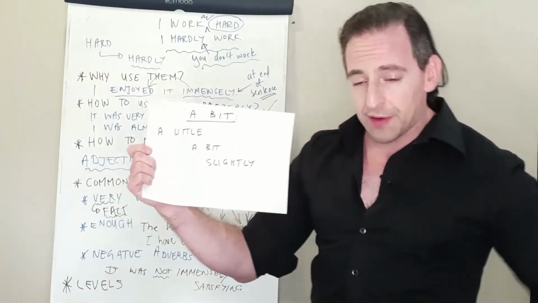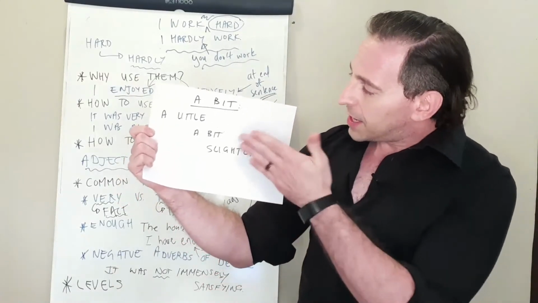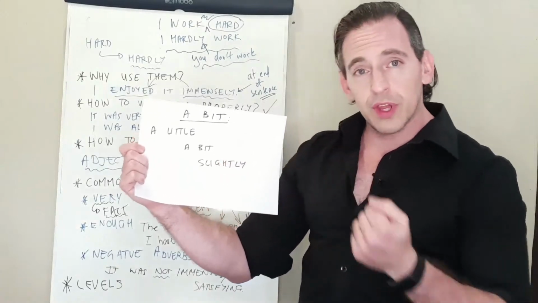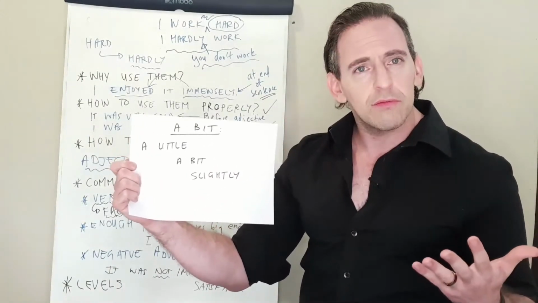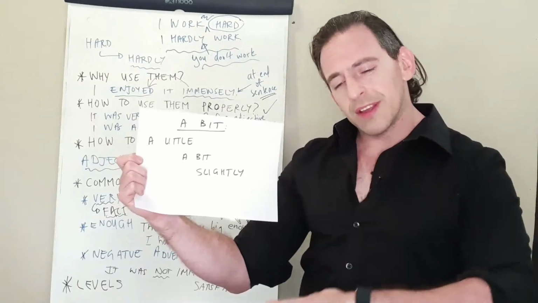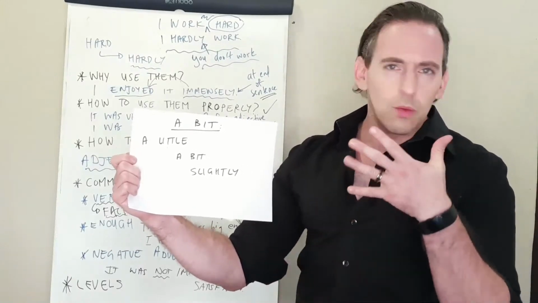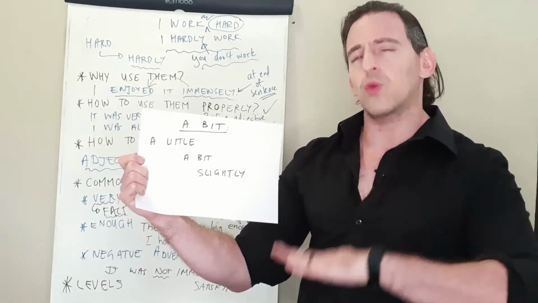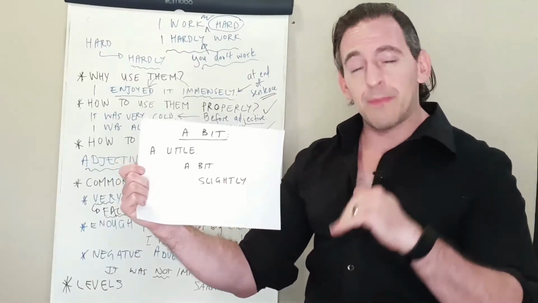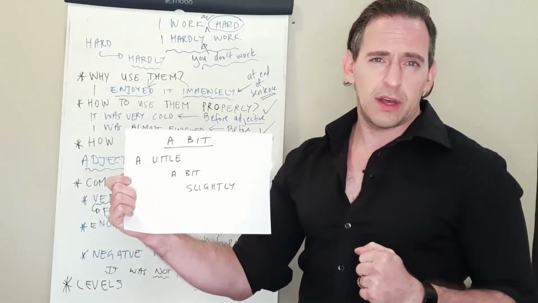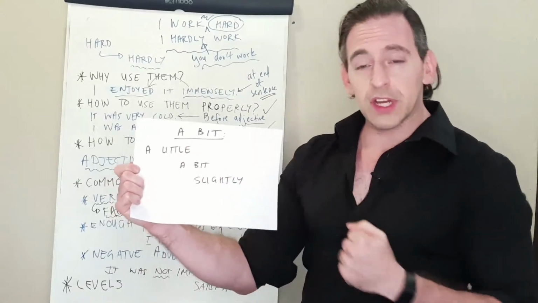So what do we have? This is at the bottom level. Examples are a little. So we could say it was a little upsetting. It's a good way to describe that. Something happened. It wasn't the worst day of your life, but it was a little upsetting. We could even add a bit. It was a bit upsetting. We could even combine the two.